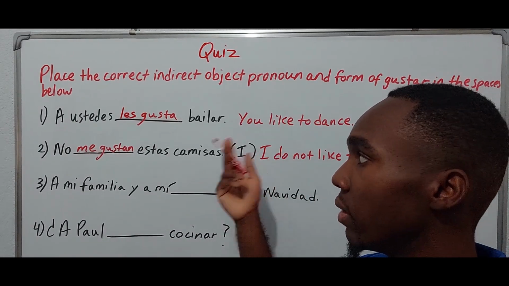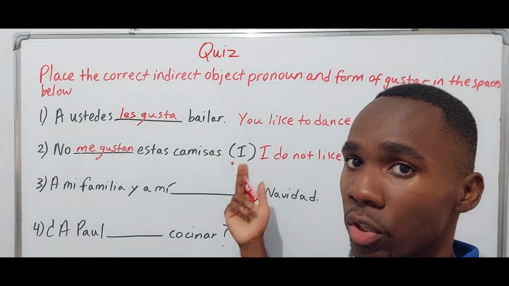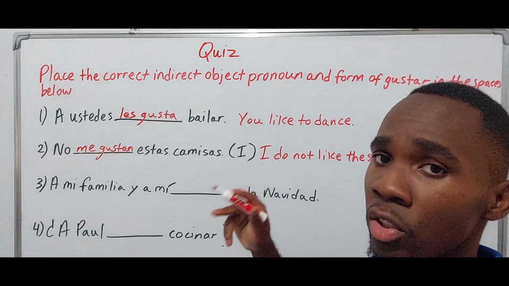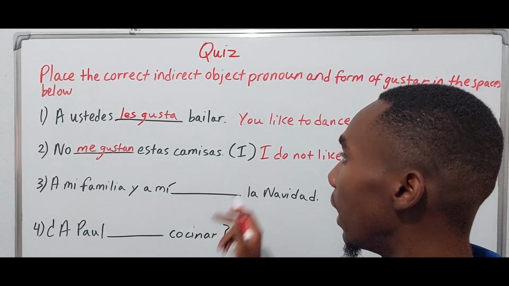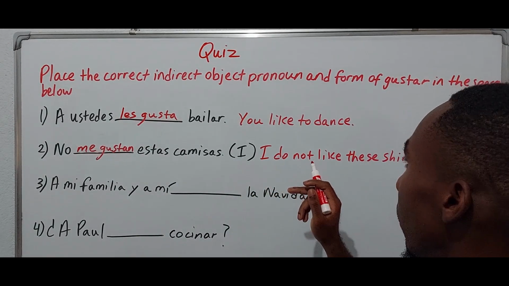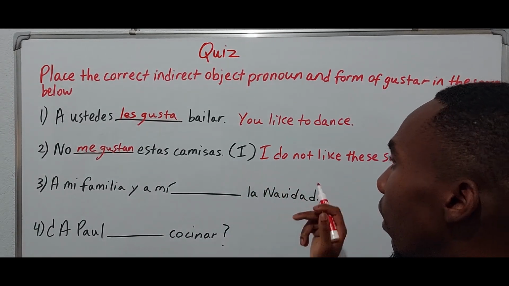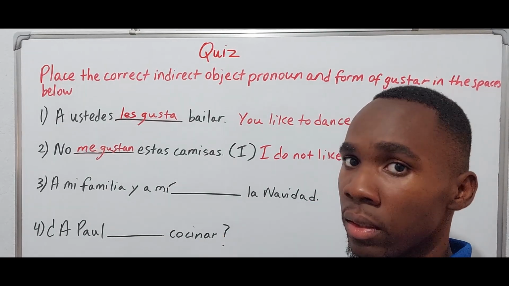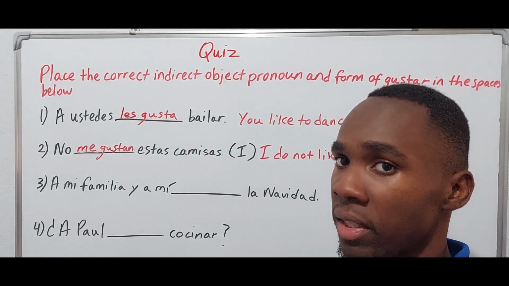Here, dancing is not pleasing to you. Dancing is pleasing to you, right? And here, these shirts are not pleasing to me, right? That would be the other meaning, right?